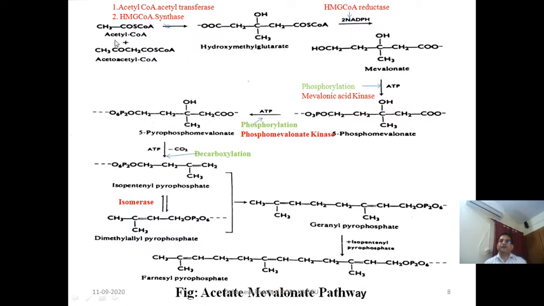Now the question is from where acetyl coenzyme A is coming? This acetyl coenzyme A is coming from glycolysis. The end product of glycolysis is pyruvic acid, and from pyruvic acid we can obtain the acetyl coenzyme A.